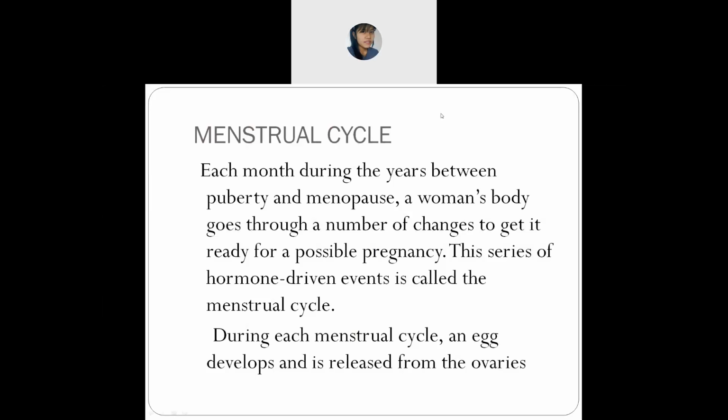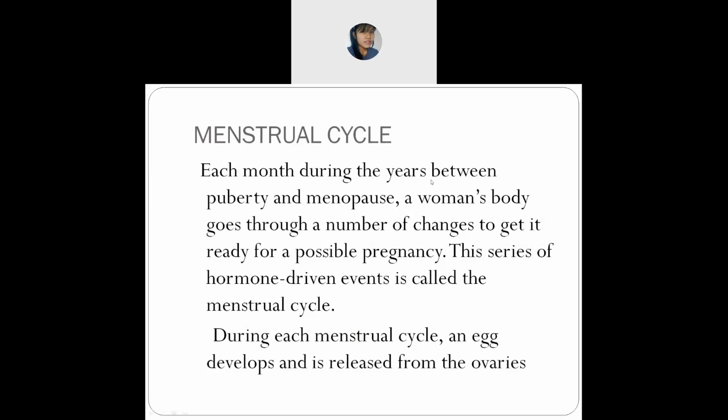Okay, it starts from when? When does a girl or a lady start having periods? Right from puberty till menopause.